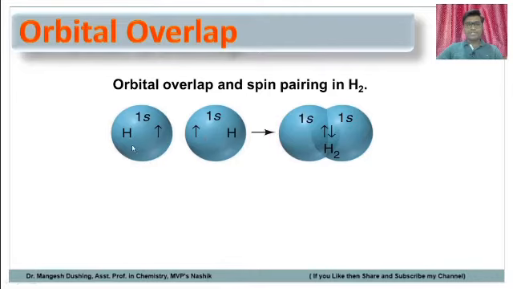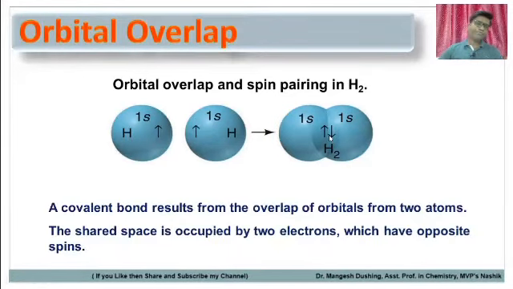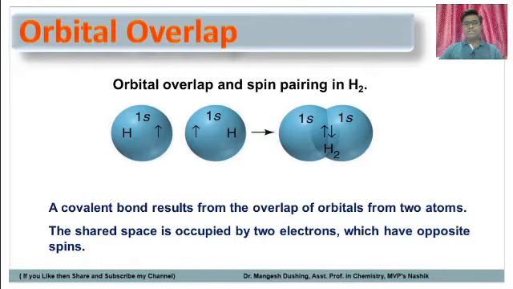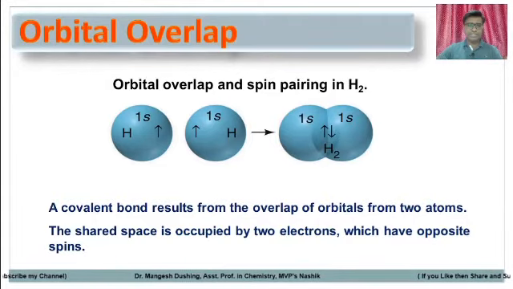These are the two atomic orbitals. This is the 1s orbital of one hydrogen atom, and this is the 1s orbital of the second hydrogen atom. They will overlap linearly. Then a sigma bond will form, and that bond contains these two sigma electrons. So a covalent bond results from orbital overlap of two atoms. The shared space is occupied by two electrons which have opposite spins.